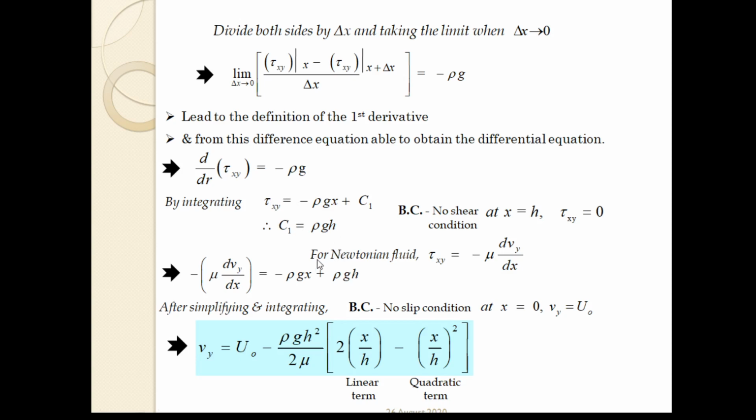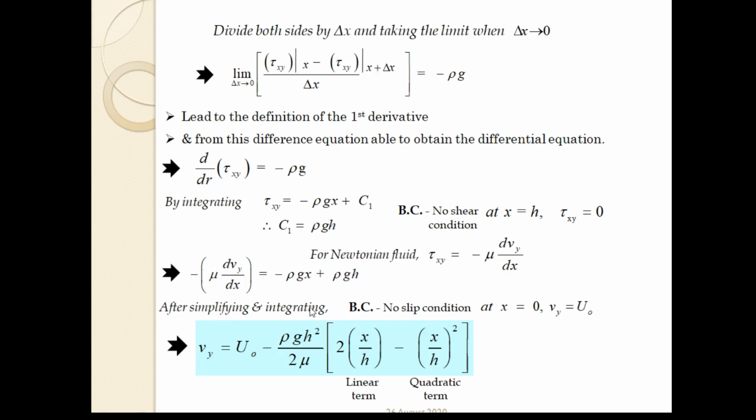Now we are considering it as a Newtonian fluid; we are taking that as an assumption. So for a Newtonian fluid, tau xy is equal to minus mu dvy upon dx. Putting this tau xy value over here, minus mu dvy/dx equals minus rho g x plus that integral constant term, rho g h.